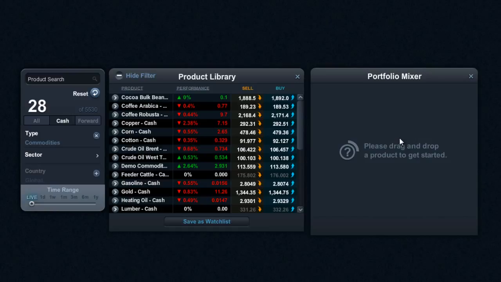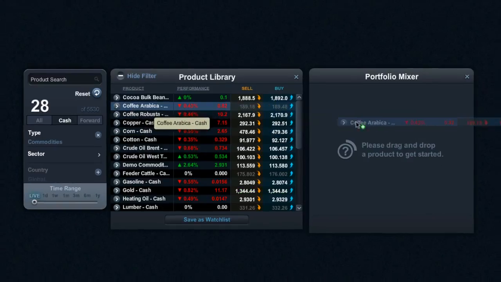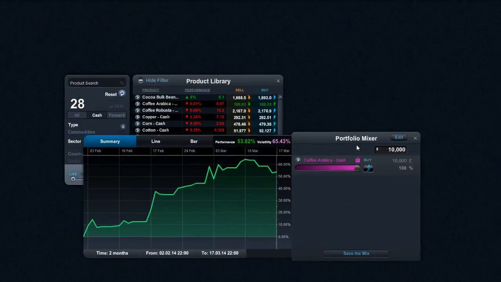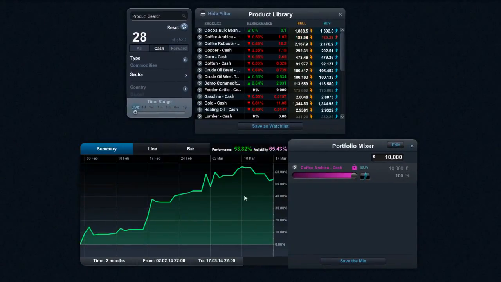So I've got this extra box right here that says please drag and drop a product to get started. I'm going to take coffee, drag and drop it into here. I'm just going to pop out the next part of my chart. And what you'll see right here is the price performance of coffee.